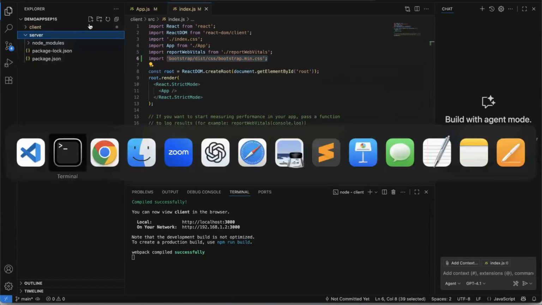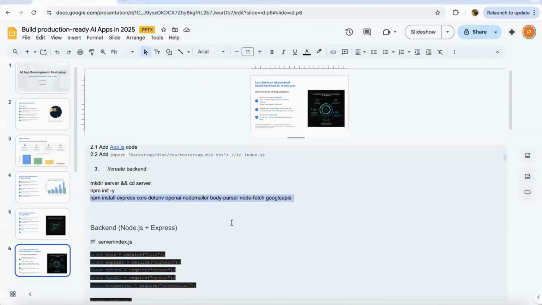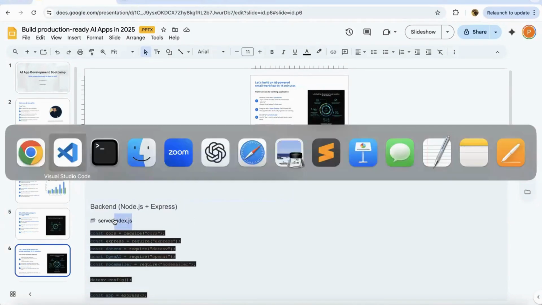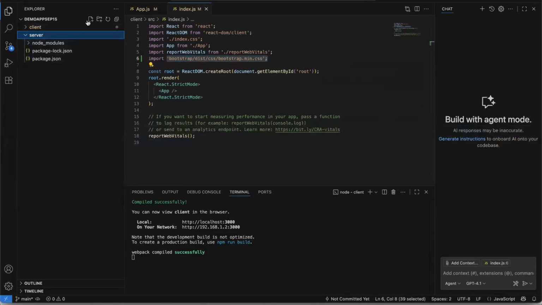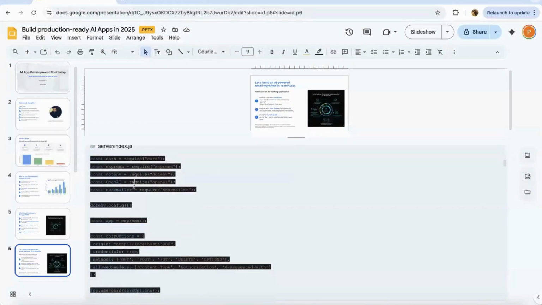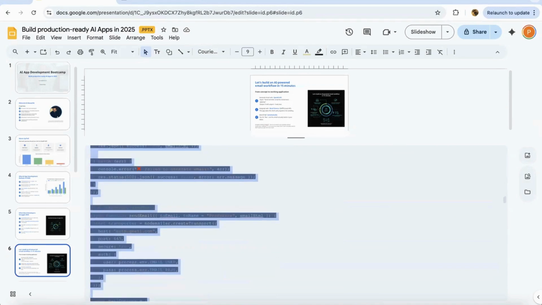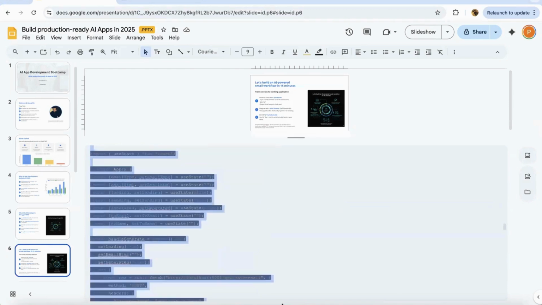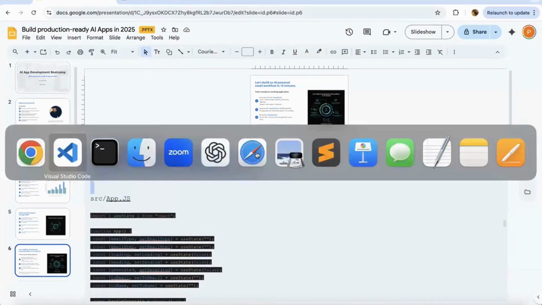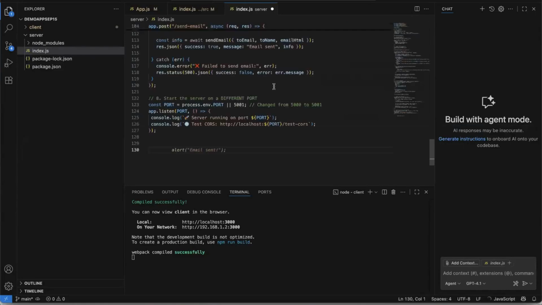Now the next thing I need to do is, if I just go back to this, I need an index.js file inside the server folder, right? So let me quickly go here, create a file called index.js. It will obviously be an empty file right now, but I have the code, right? So let me just quickly copy paste this code and then I will tell you what it is doing, right? So up till here, yes, this is what we need to paste here.